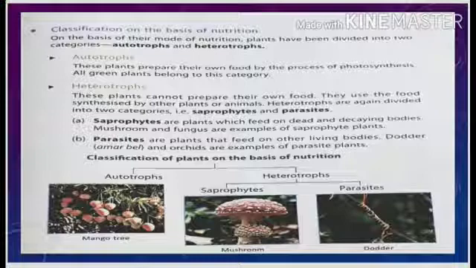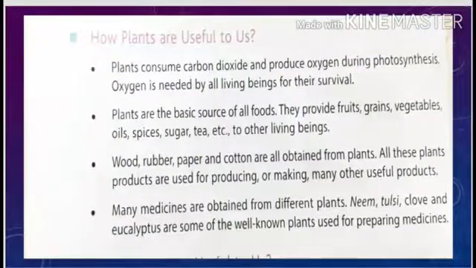Now, I am just taking a topic, how plants are important for us. Four points of importance are given there. Plants consume carbon dioxide, as you know very well, and produce oxygen, during which process? Photosynthesis. Oxygen released during this process is used by all the animals present on the earth, and by absorbing the carbon dioxide, plants also purify our atmosphere. This is all about the first.